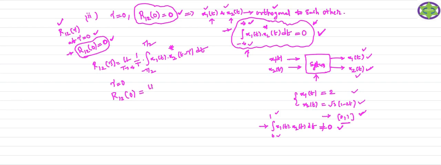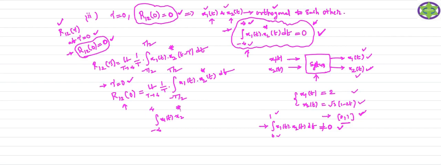So what is R12 of tau? Limit T tends to infinity, 1 by T, integral from minus T by 2 to T by 2, x1 of t into x2 conjugate of t dt. That is, if tau is replaced by 0, x2 of t minus tau conjugate becomes x2 conjugate of t. Now how can we get the 0 value? R12 of 0, how can we get 0? If I take this integral product over this range of the time period, x1 of t x2 conjugate of t dt, that is equal to 0.